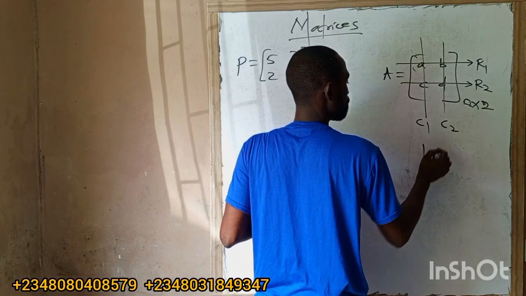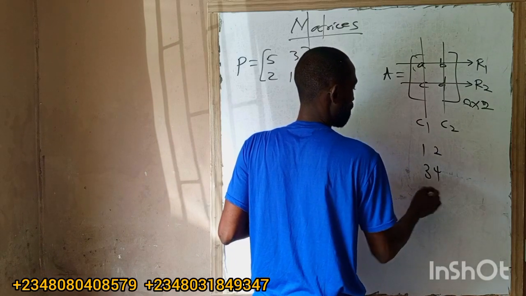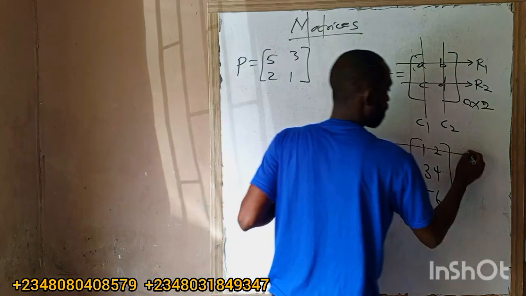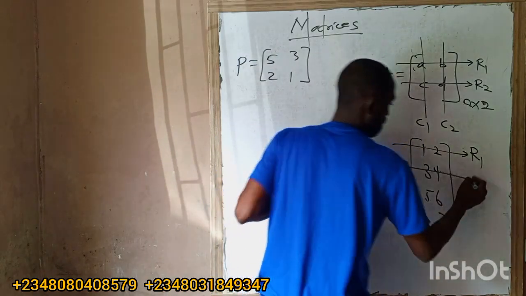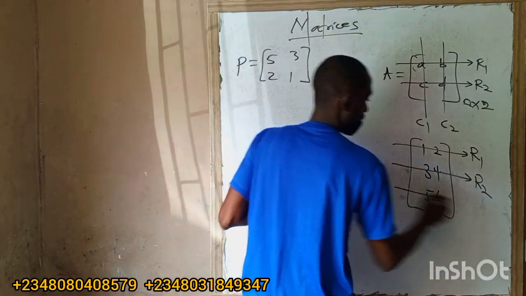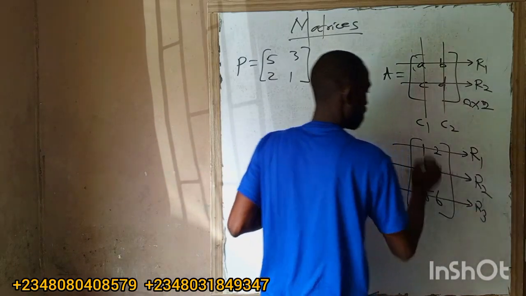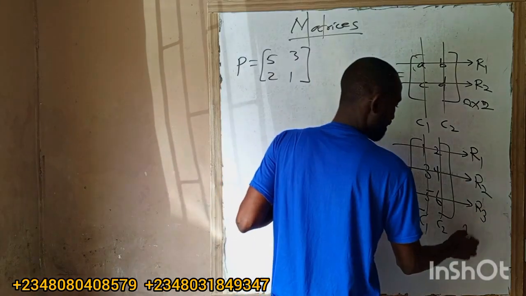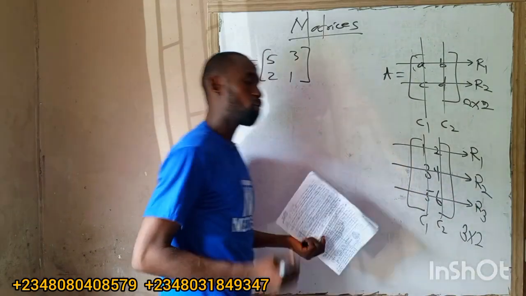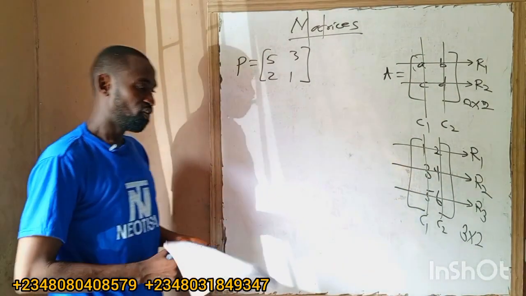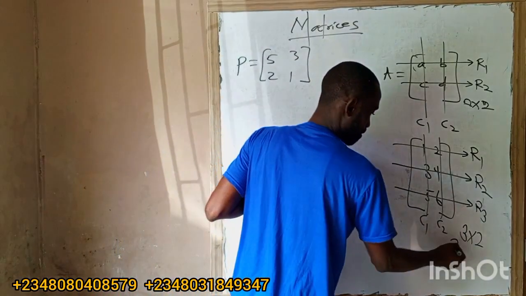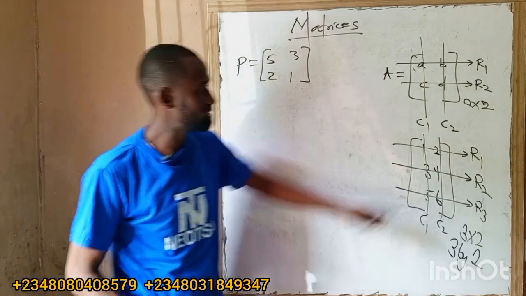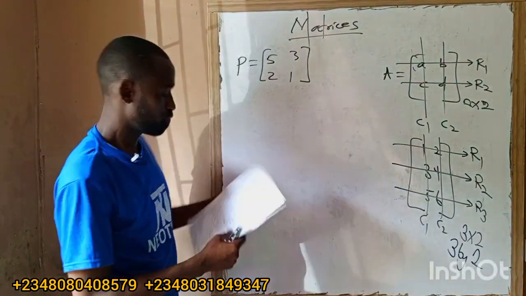If I have 1, 2, 3, 4, 5, 6, what's the name of this matrix? Row 1, row 2, row 3, column 1, column 2. So this one is 3 by 2. I will call the row first before the column. Either write it like this, 3 by 2, or 3 by 2. Okay? So the row first before the column. This is 2 by 2.